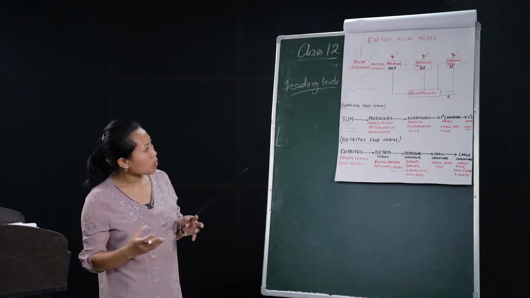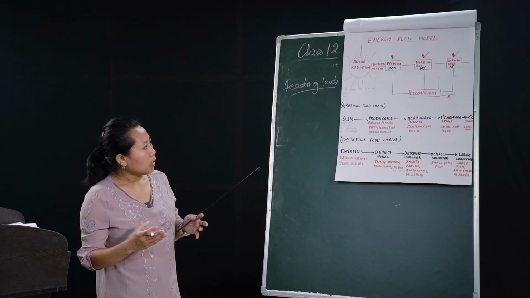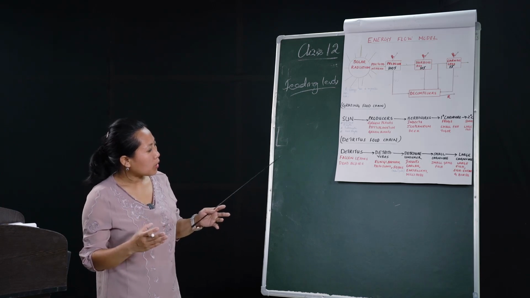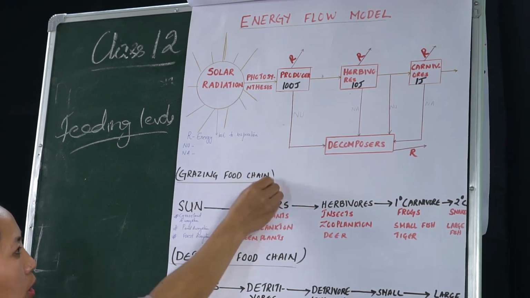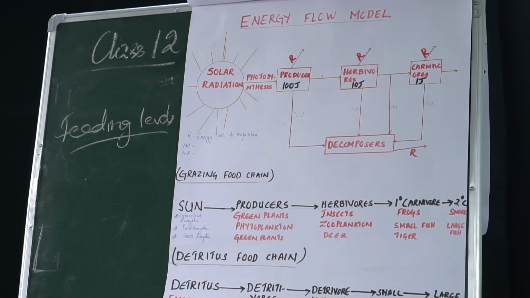And there are two types of food chain, grazing food chain and detritus food chain. So what is a food chain? It's a series of organisms arranged in trophic levels based on their nutritional requirements, or depending upon the source of energy.